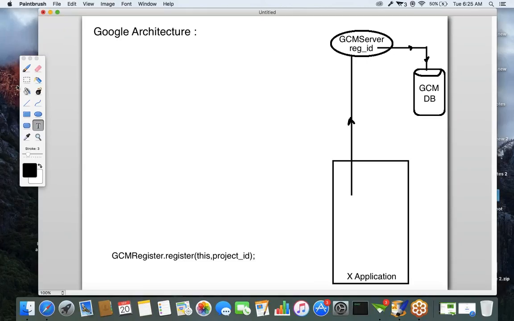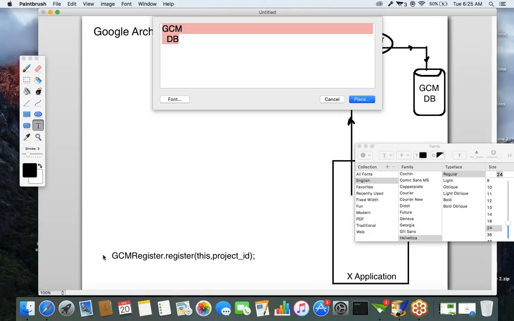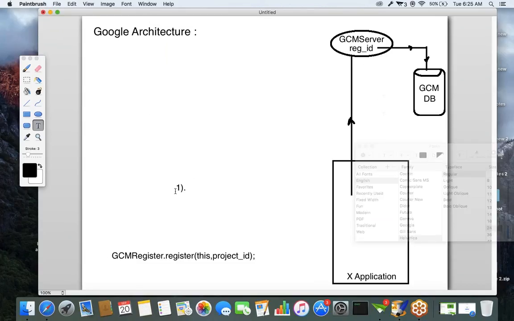It will return that generated registration ID, but automatically it will not return. Again, we had to call. This is the first step. We had to call this method first to get the registration ID. We had to call GCM register of this comma project ID.